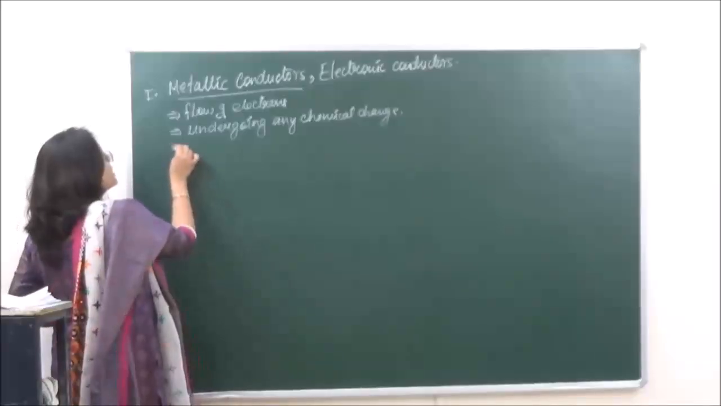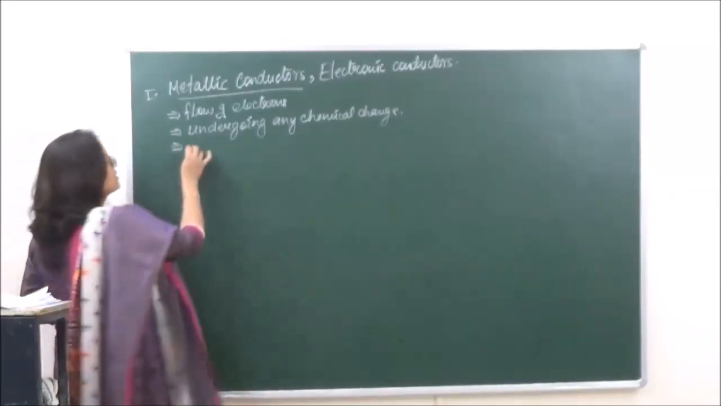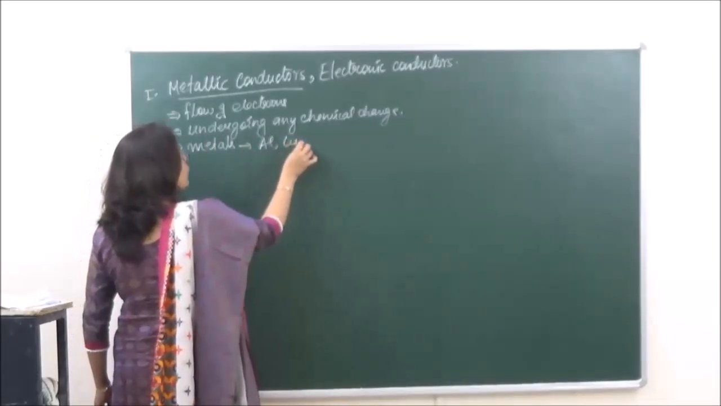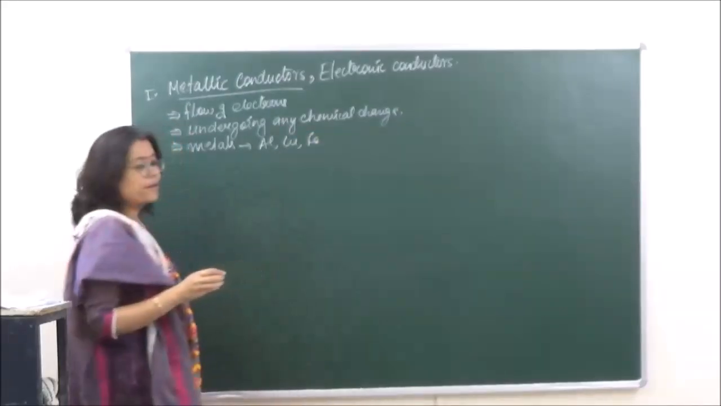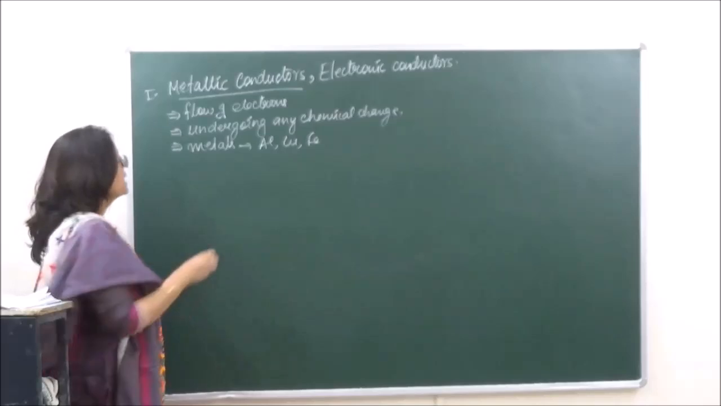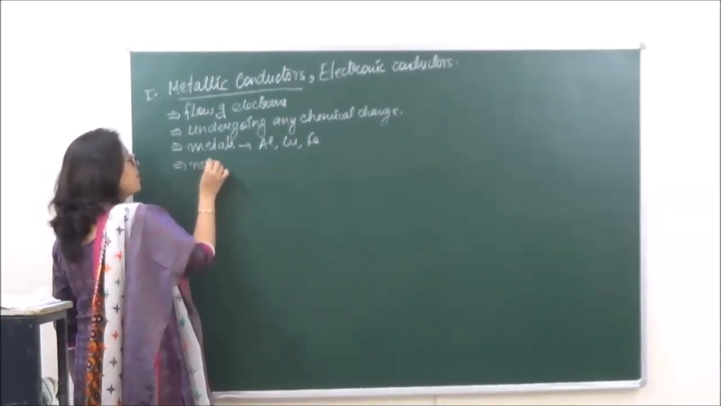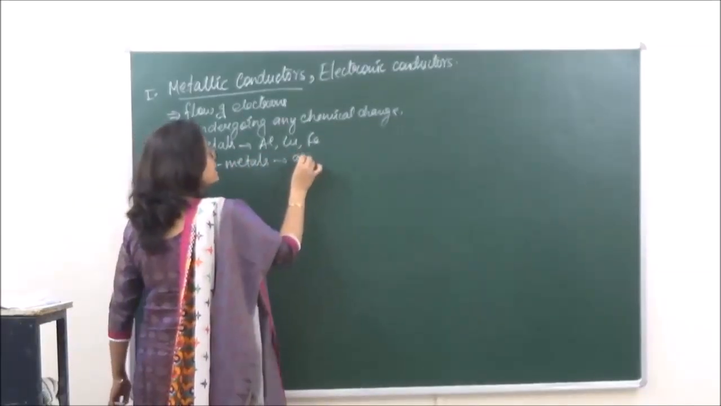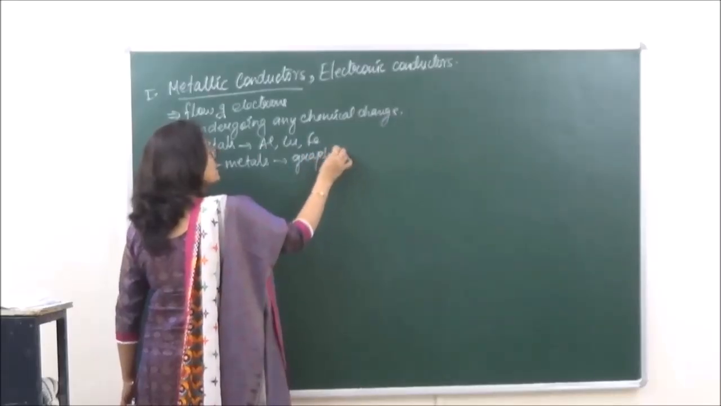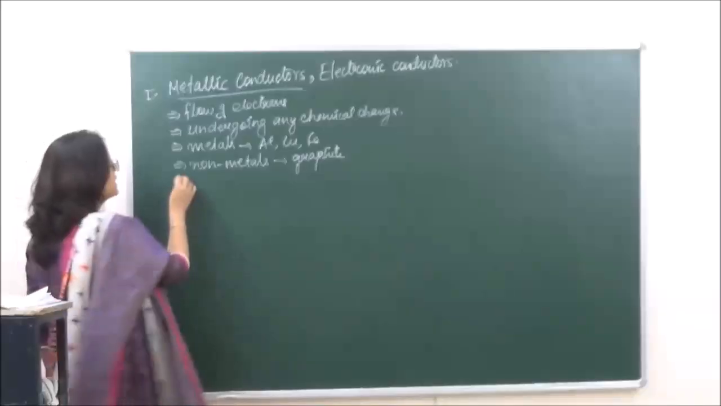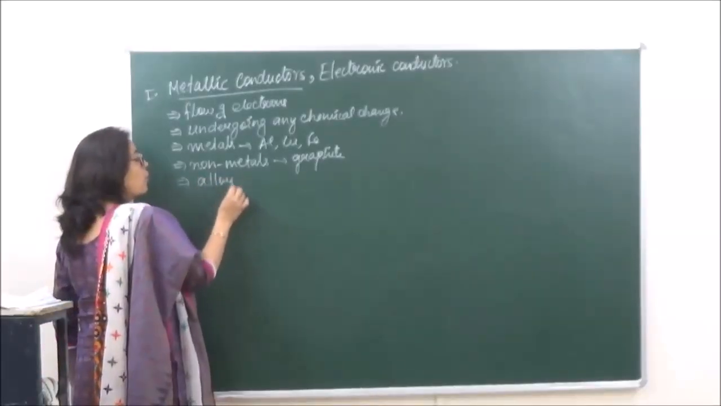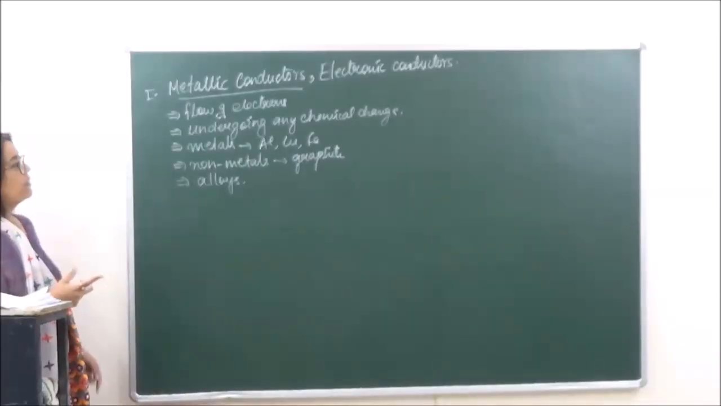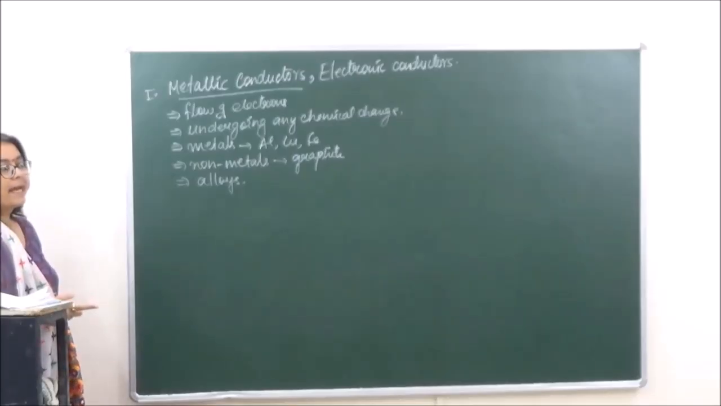Now, what are the substances or examples? All metals come under this category. For example, we are talking of aluminium, iron, copper. All these are going to conduct electricity. Then also non-metals like graphite, that also conducts electricity by flow of electrons. And then another example which we can take is that of alloys. There are certain alloys which also conduct electricity by flow of electrons, so they are also known as metallic conductors.